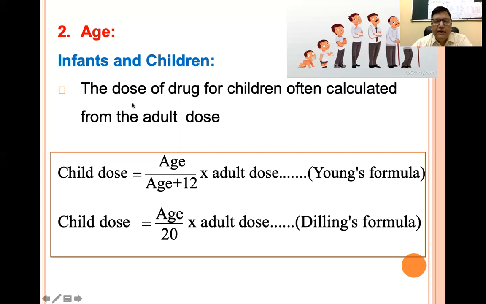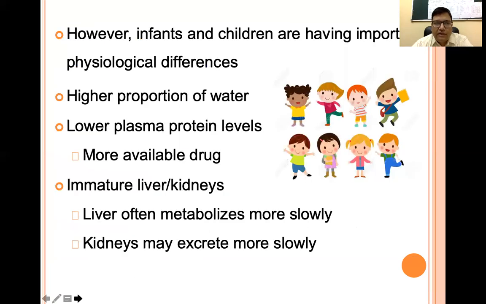So we can calculate the dose of a child from that of the adult. Often these formulas are used, Young's formula or Dilling's formula, where the child dose is age divided by age plus 12 into the adult dose, or age divided by 20 into the adult dose. So these are the formulas.